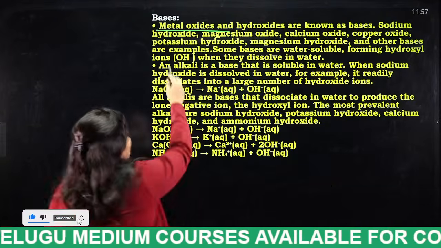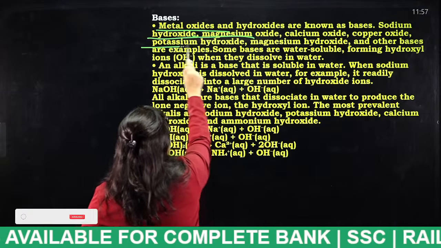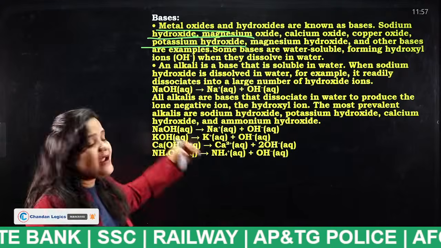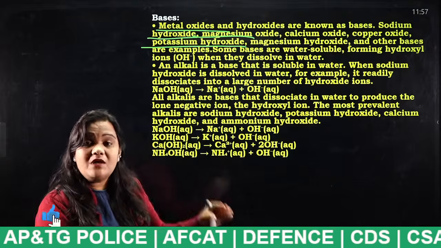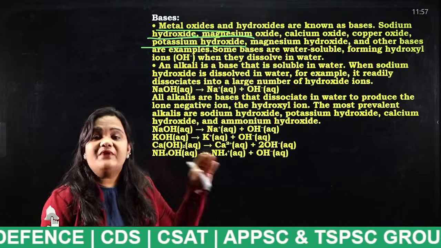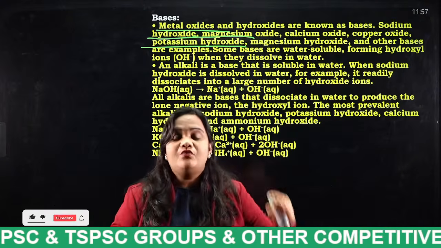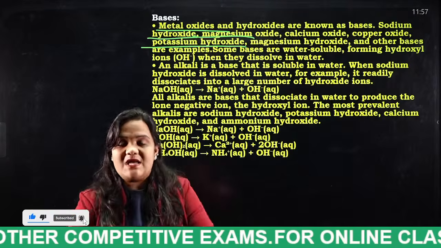Sodium hydroxide, magnesium oxide, calcium oxide, copper oxide, potassium hydroxide, magnesium hydroxide are all considered alkali or bases, because they consist of oxides and hydroxides. If any compound consists of oxides or hydroxides, we say they are bases or alkalis.